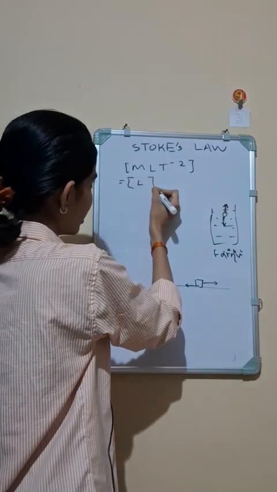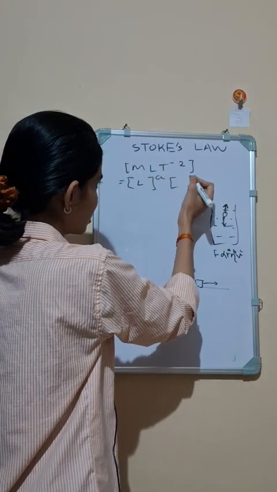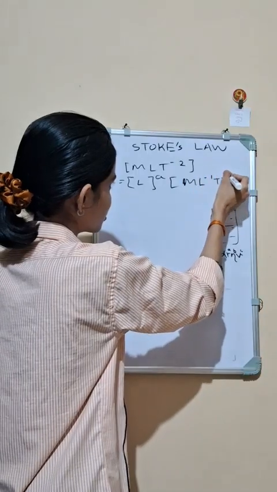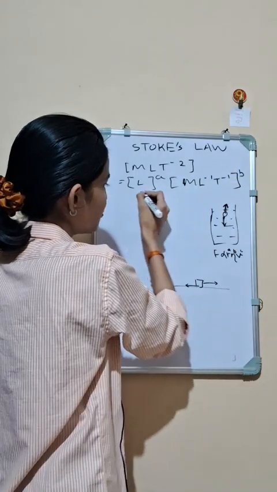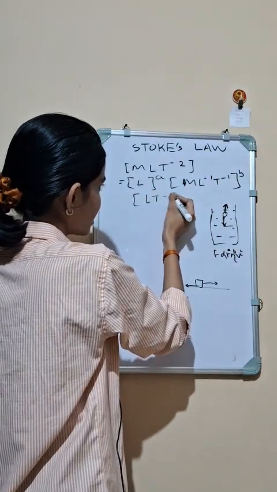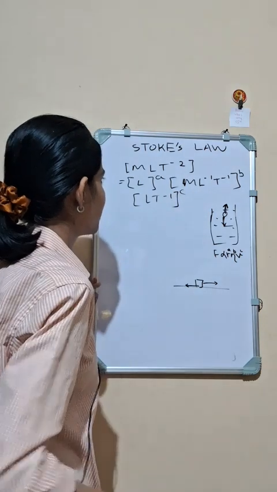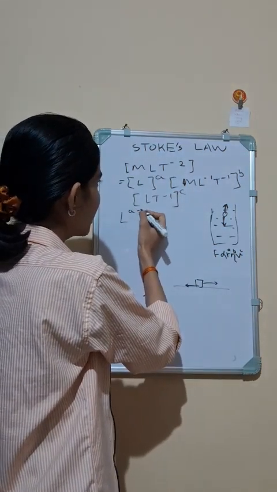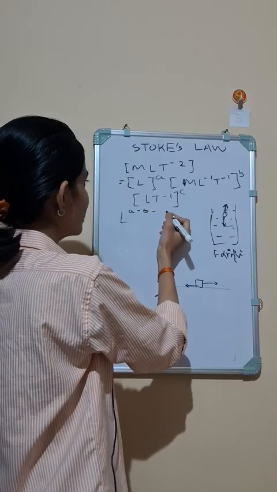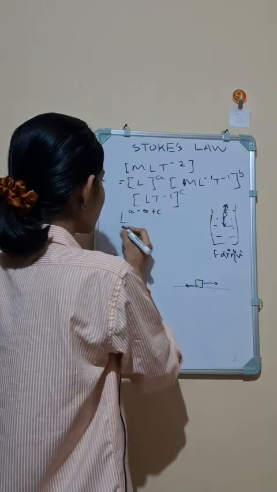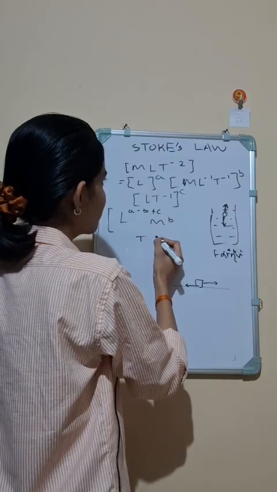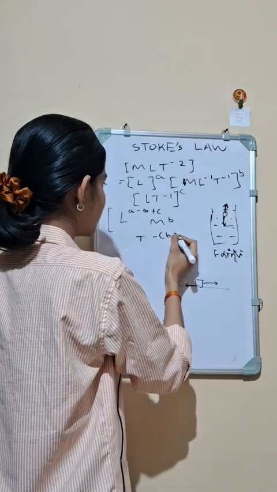Here the dimension of r is L to the power a, eta will be ML minus 1 T minus 1 to the power b, LT minus 1 to the power c, right? So here we can say that L to the power a minus b plus c, M to the power b, T to the power minus b minus c.